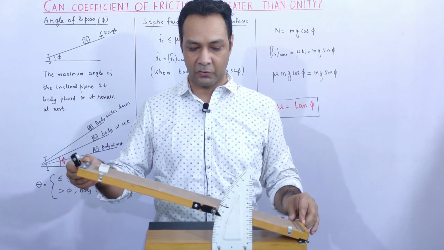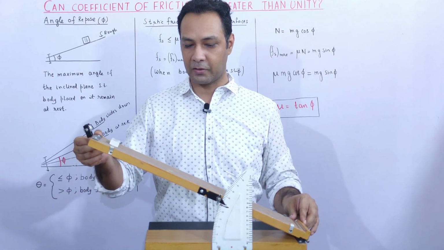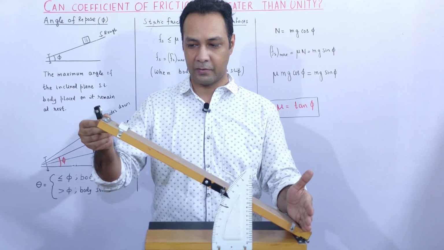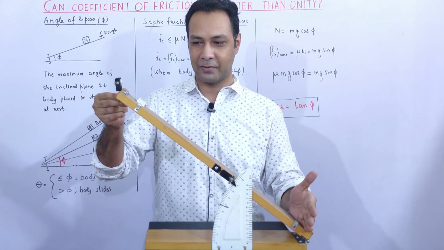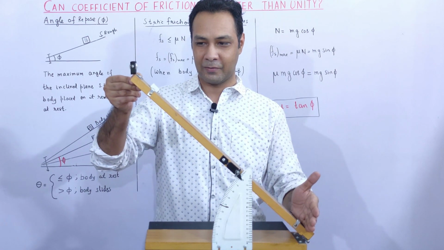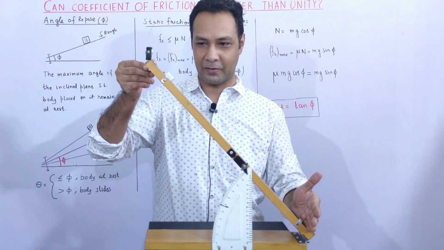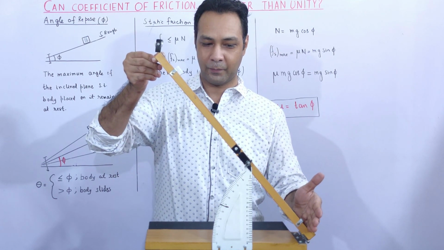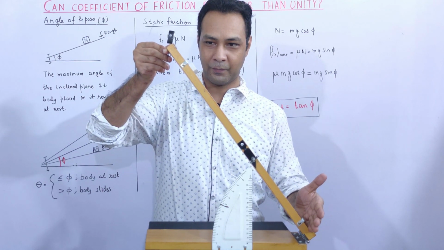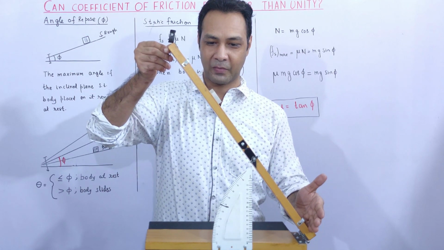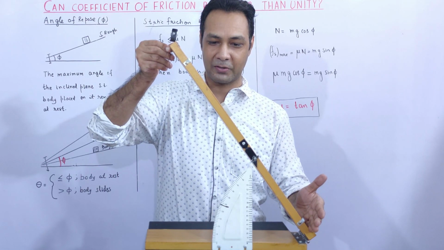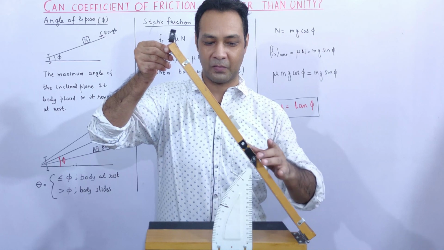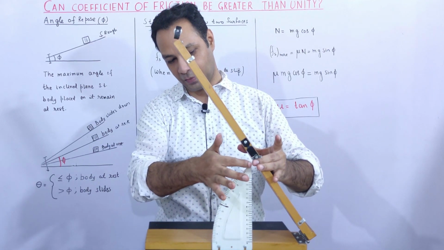Not started yet, not yet. Now it started. So this is the angle of repose. It has started sliding slowly, almost with zero velocity, right? So this angle is the angle of repose.